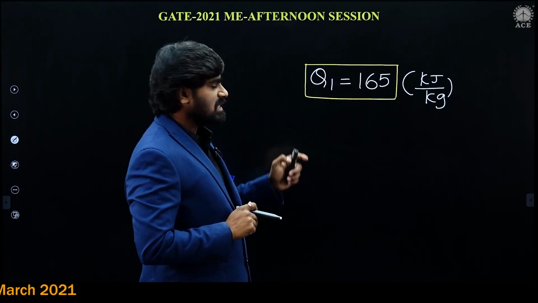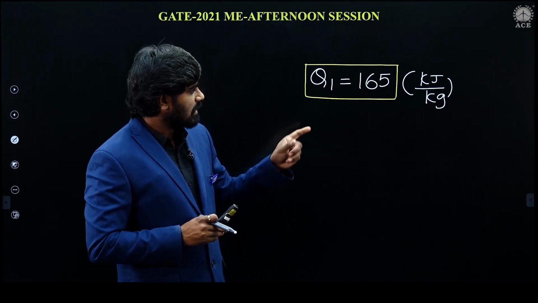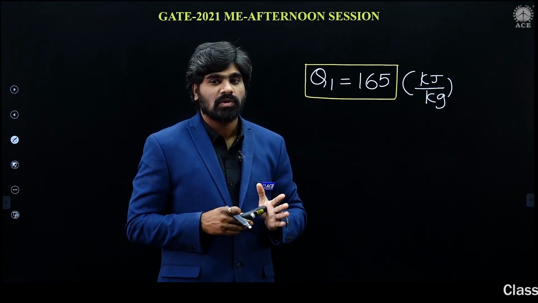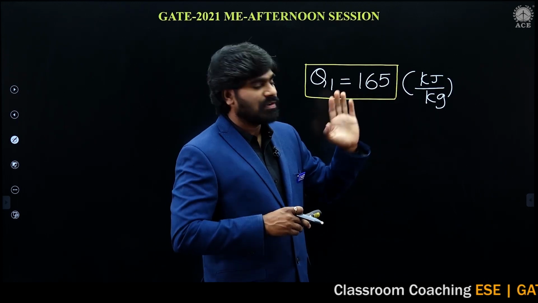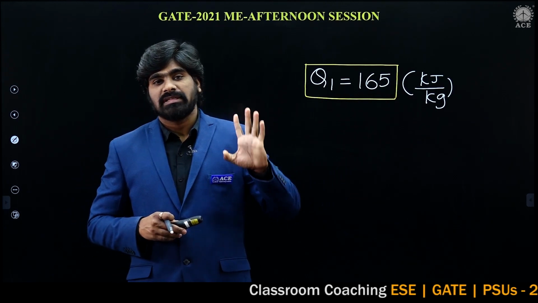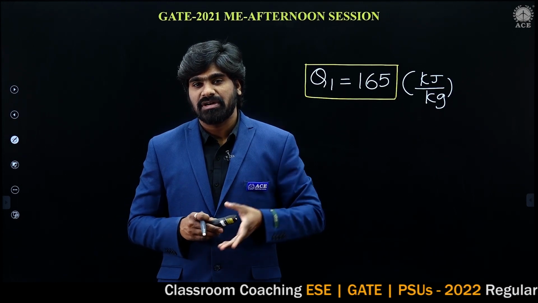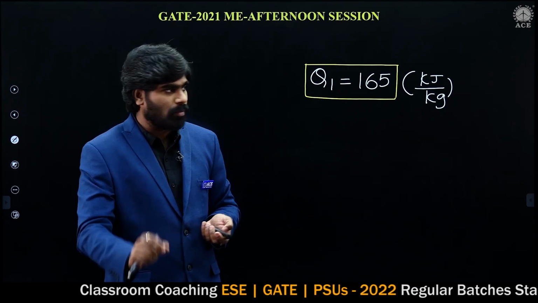So, this Q1 represents heat rejection. How much heat is rejected from the refrigerator? 165 kilojoules of heat per kg. 165 kilojoules per kg of heat is rejected to the atmosphere. This is the heat rejected by the refrigerator. It is a simple straight problem.